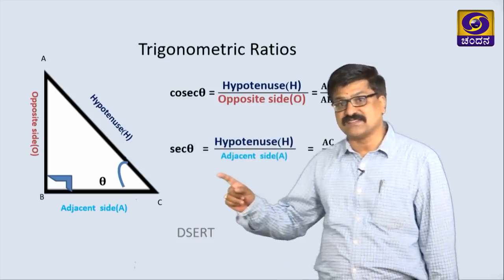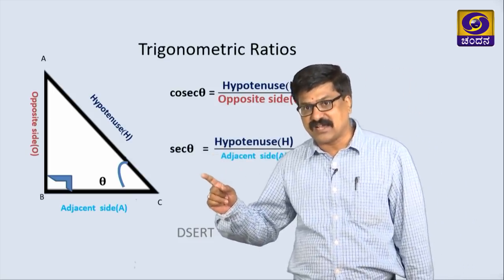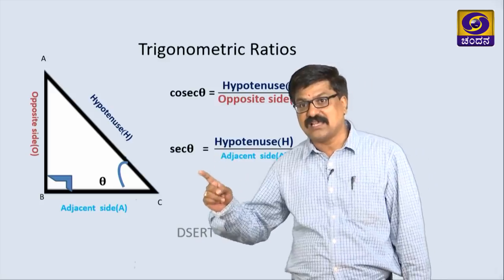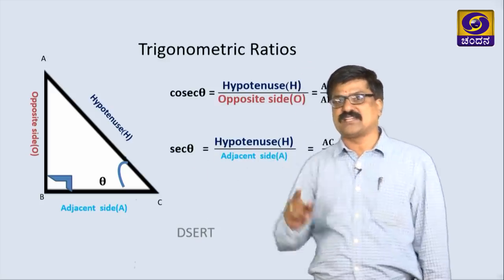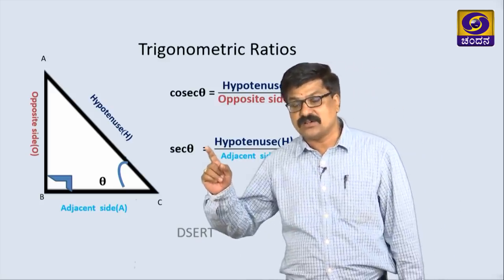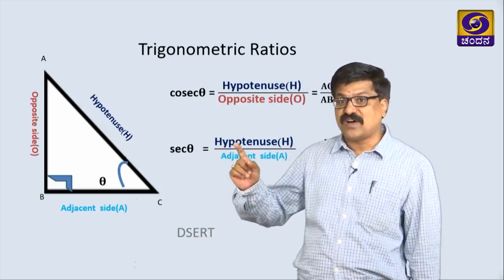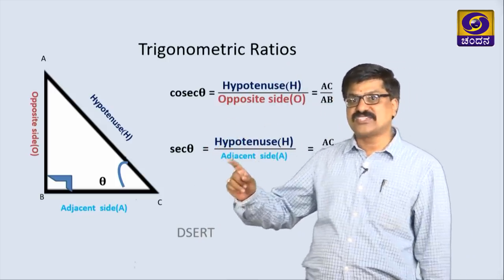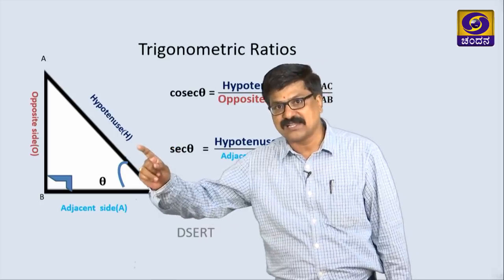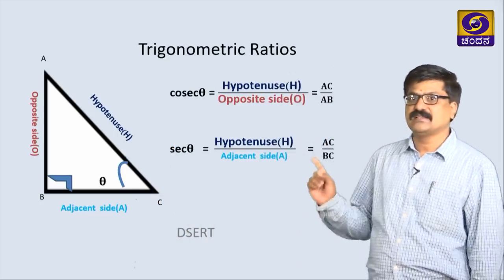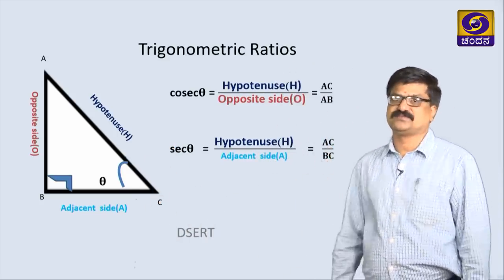The next one is secant theta, which is nothing but the reciprocal of cos theta and which is defined as the ratio between hypotenuse and adjacent side, that is AC by BC.